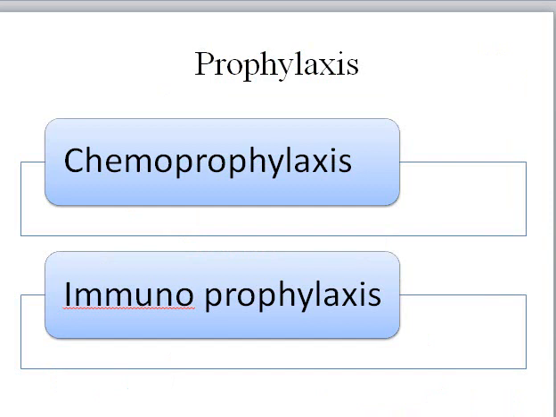The immunoprophylactic method mainly includes the BCG vaccine, which is recommended to be given to infants against tuberculosis, and this vaccine provides considerable protection from leprosy also.